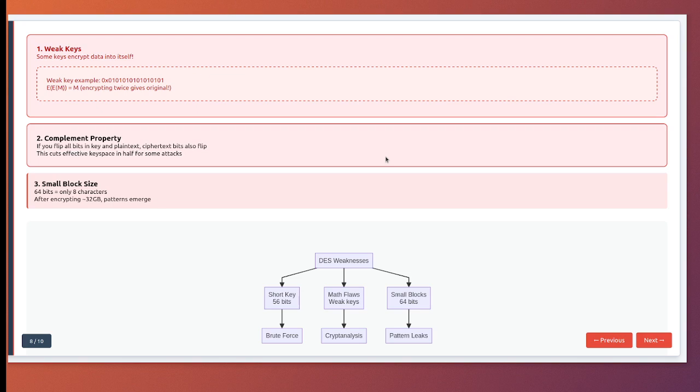The small block size, 64 bits, also became a problem. In modes like CBC, after encrypting 2 to the power of 32 blocks, 32 gigabytes of data, you expect to see repeated blocks, leaking information. Modern applications routinely handle much more data than this. These vulnerabilities showed that DES wasn't just limited by technology advancing. It had fundamental mathematical weaknesses that no amount of computing power could fix.